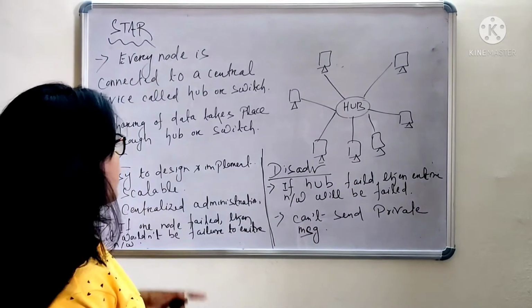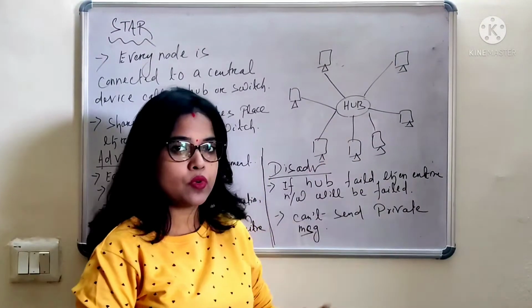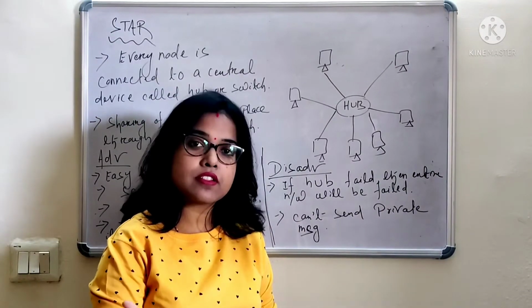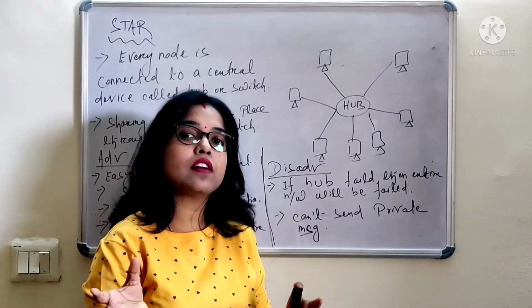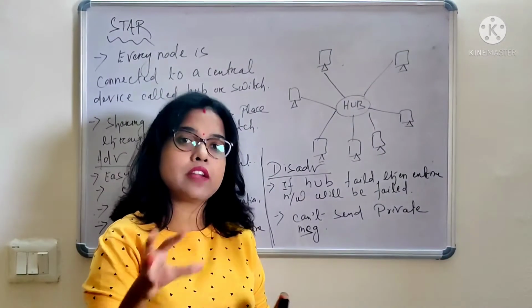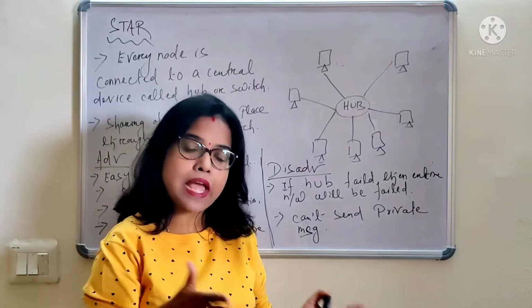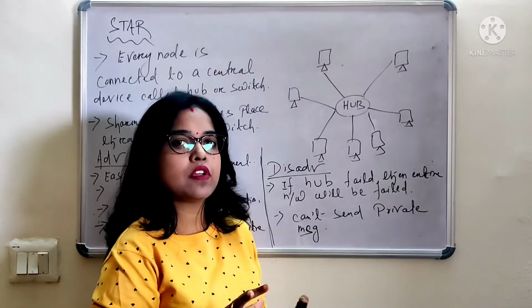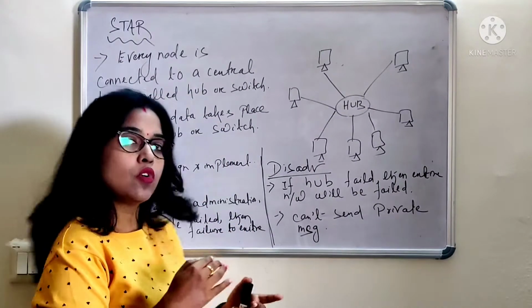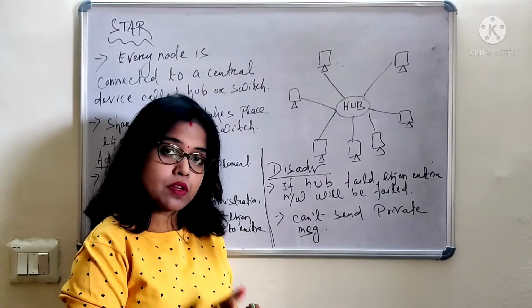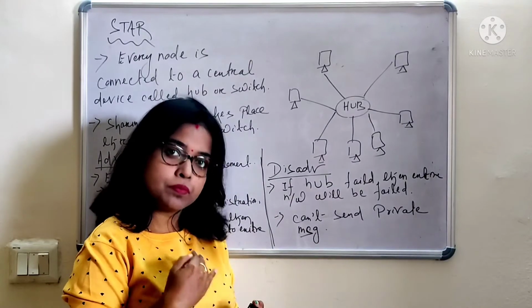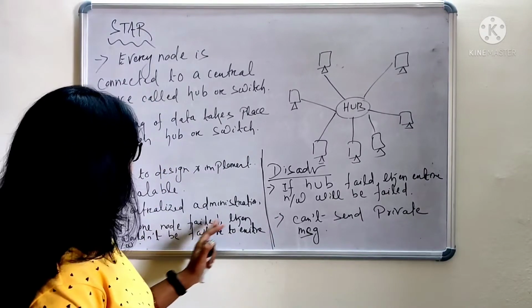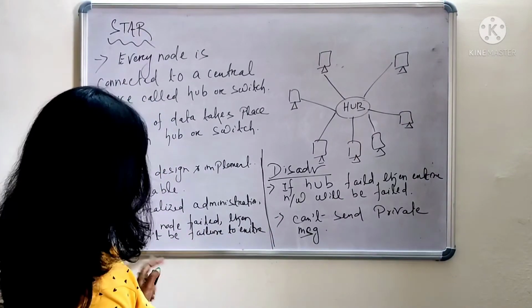Next is scalable. Scalable means suppose this hub has 24 ports and I am attaching 24 devices. Suppose I have 50 more devices, then again I can take a different hub and attach those devices to that hub, and again I can establish a connection between these devices. So this is scalable. The properties of the network will persist as I am connecting the nodes.